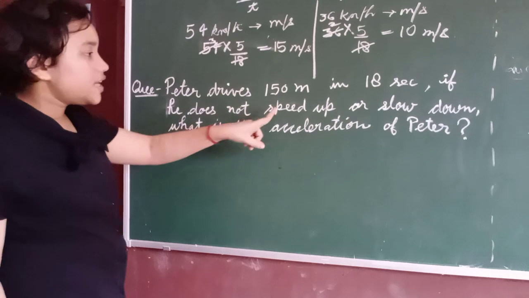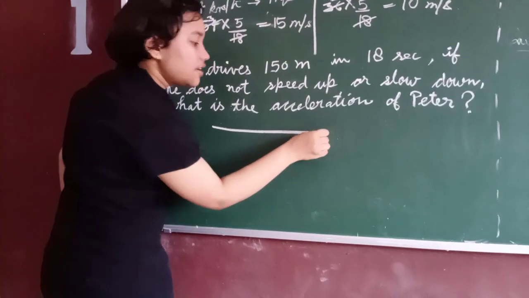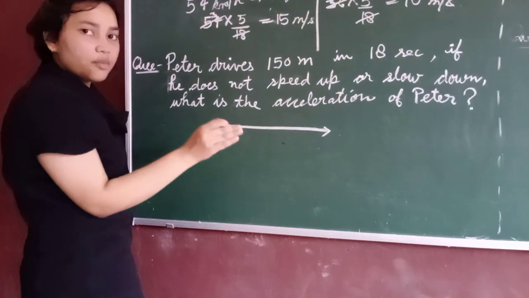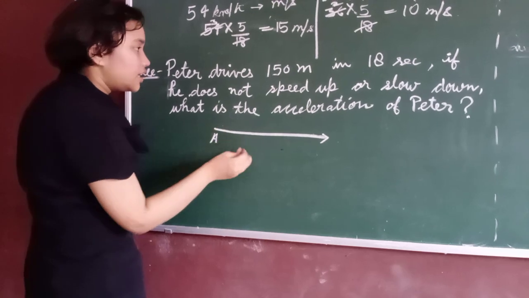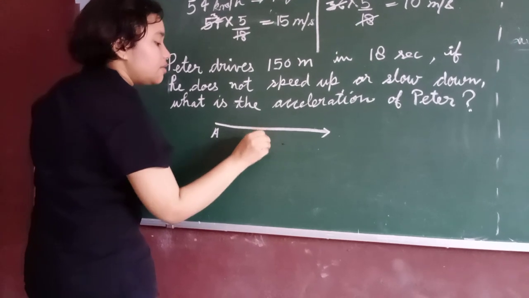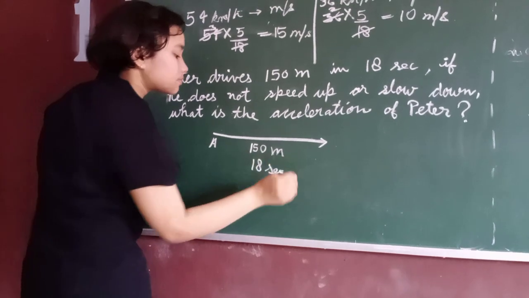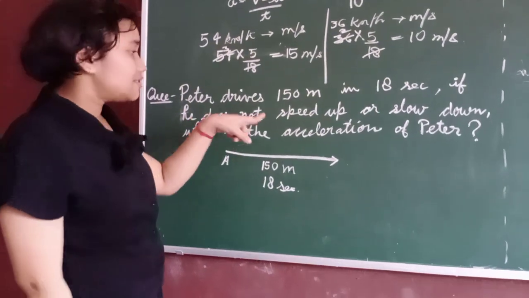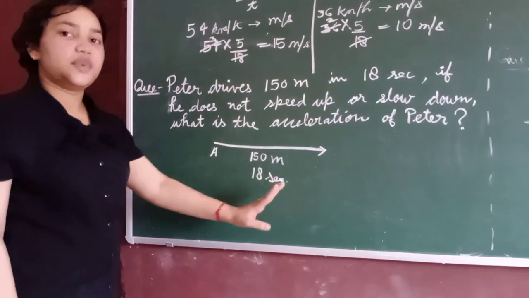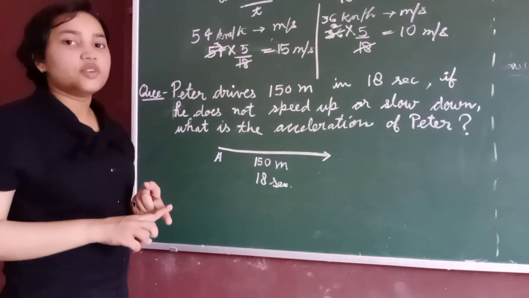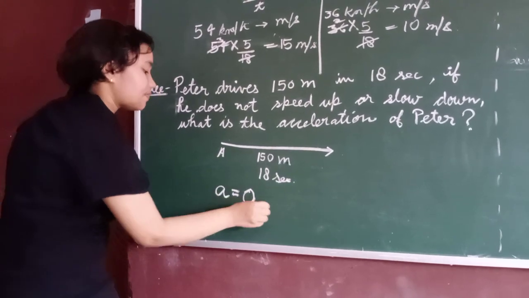If he does not speed up or slow down, means he is traveling at the uniform speed. And when there is a uniform speed, the acceleration is always 0.